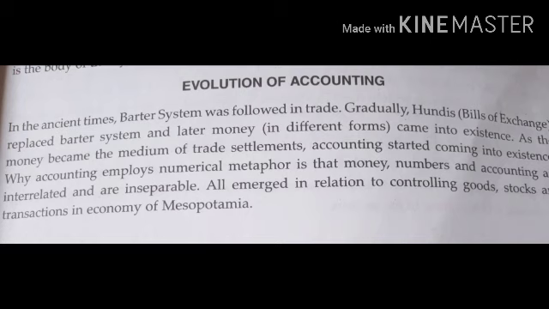What all is involved in accounting: money, as well as numbers, that is quantity we can say, and the accounting, all these three. Accounting means the proper record of all the transactions. So all these three things are necessary in accounting, and they are interrelated and inseparable.